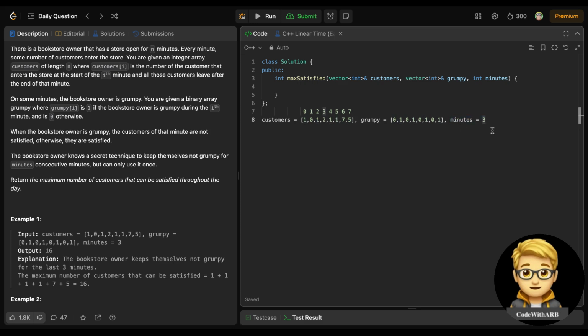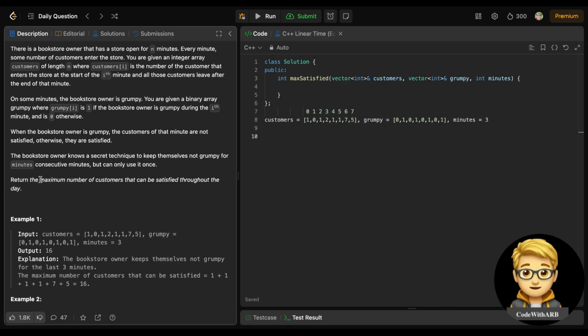This is some kind of power that is given to the owner, that for consecutive minutes, the owner can control their grumpiness. And in those minutes, if customers are entering, they are satisfied. These are the conditions, and we need to find the maximum number of customers that can be satisfied throughout the day.